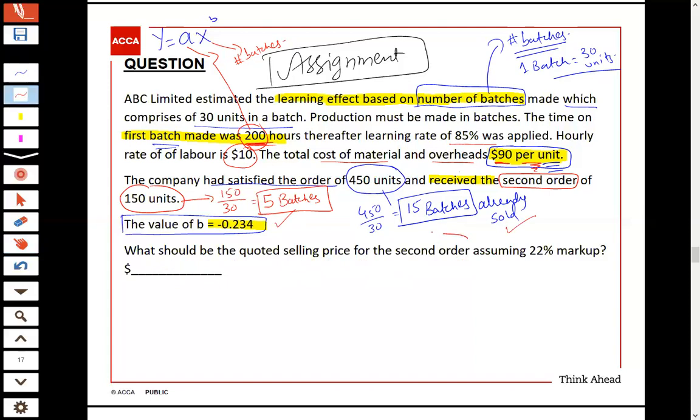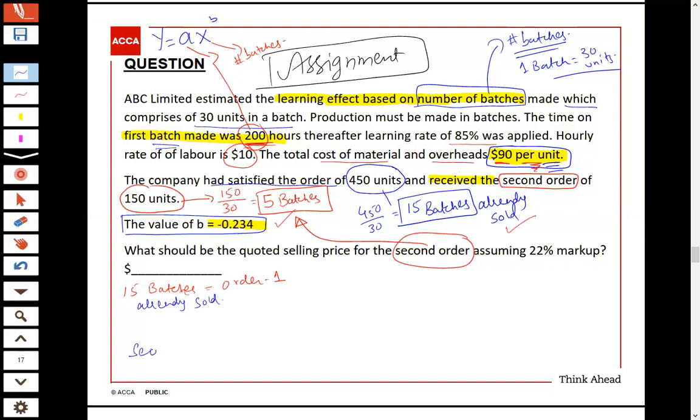For the second order, and the second order is 5 batches, and obviously these are the batch number 16, 17, 18, 19 and 20. Why? Because you have already sold 15 batches, that was order number 1, and that is already sold.